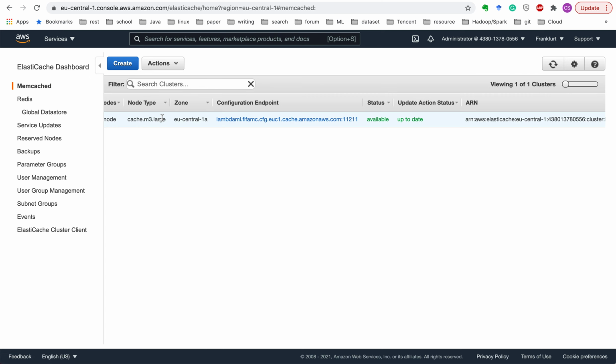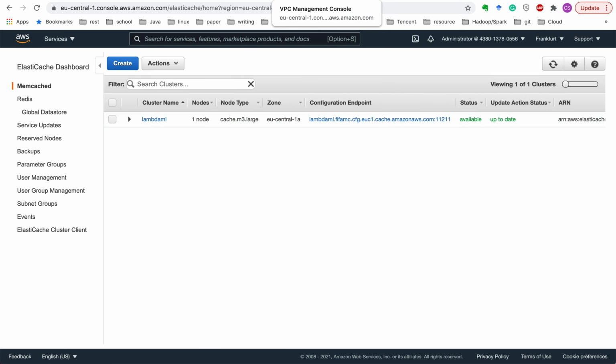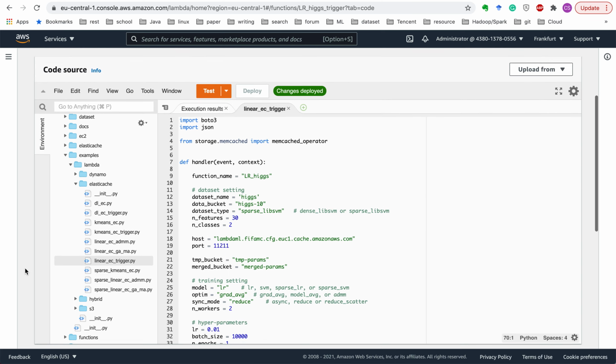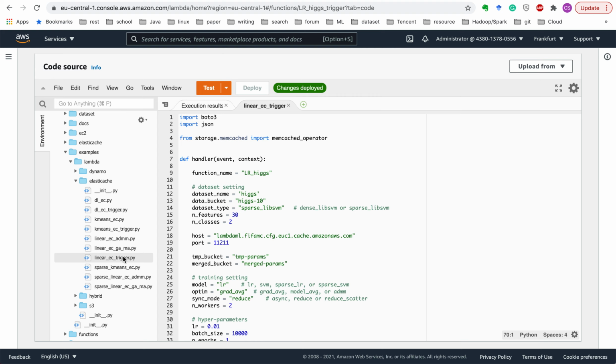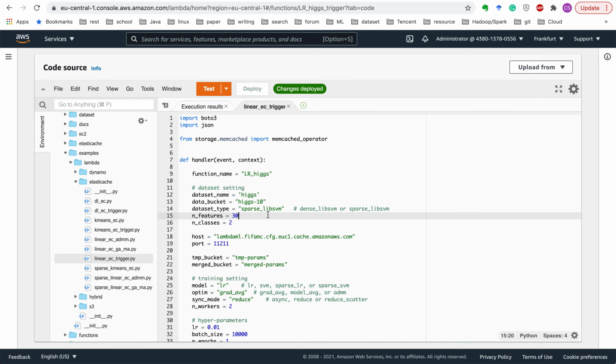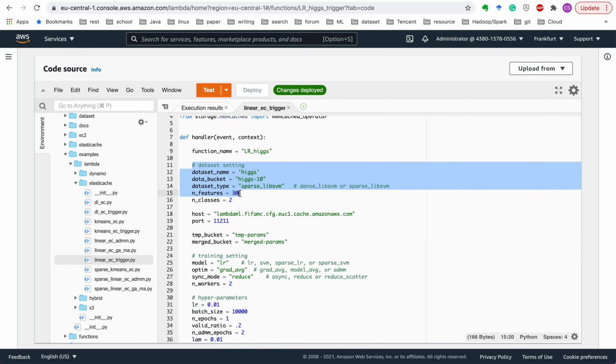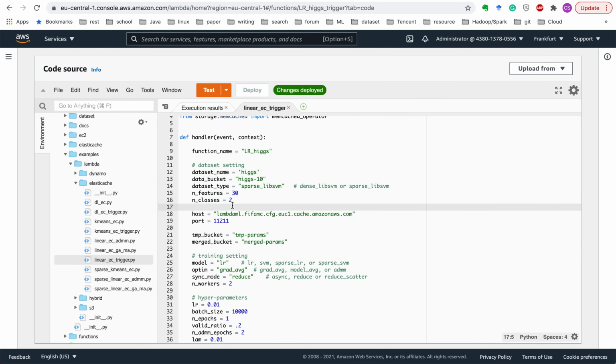So after setting up the ElastiCache cluster, we can change the configurations in the trigger function and the execution function. We also provide some example scripts for training machine learning models using ElastiCache. Here is an example for linear models. Similar to the script for S3 based training, we first set up the location of the dataset and dataset type, the number of features, and the number of classes.